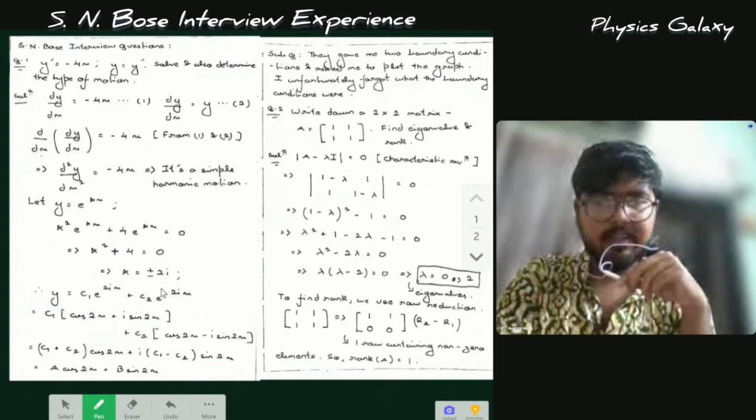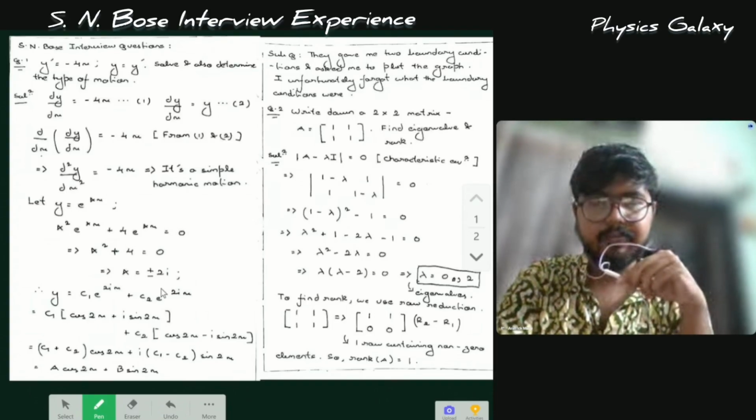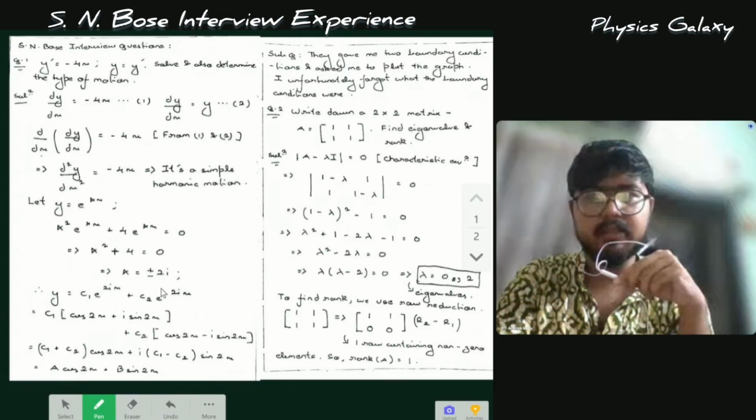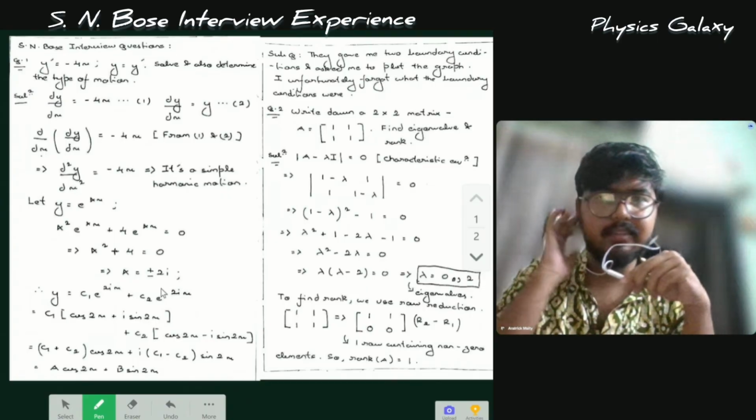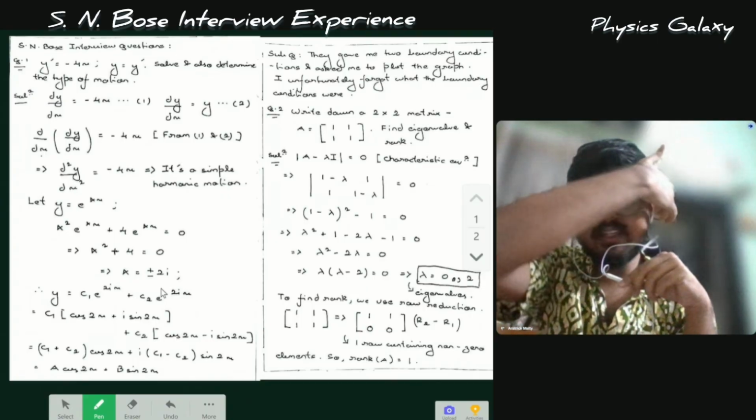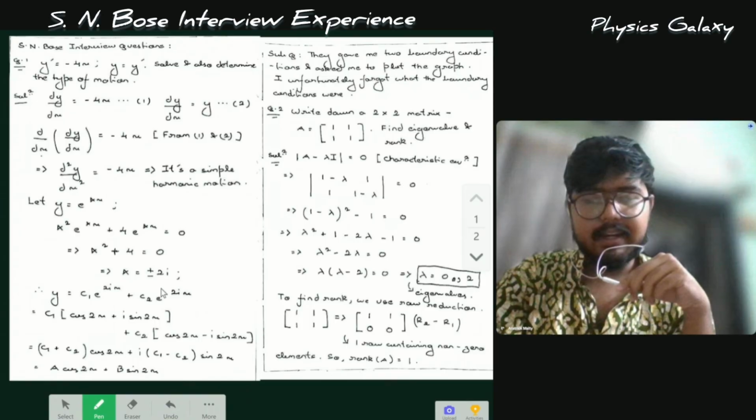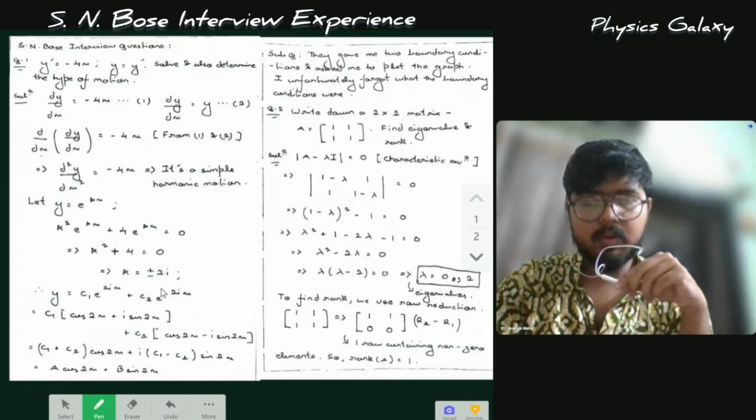Hello, my name is Aratrik Maiti. I am from West Bengal, Chandanagar. I completed my BSc Honours degree from Shirampur College in 2024. I gave the IIT JAM exam conducted by IIT Delhi in 2025, and I scored an AIR of 370.